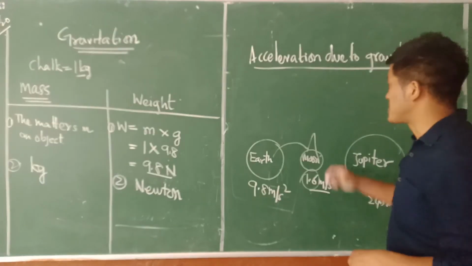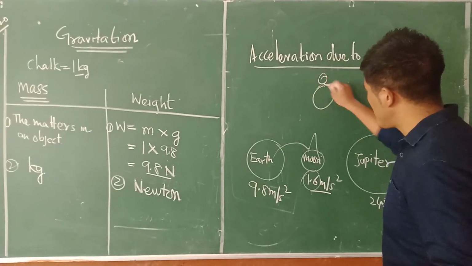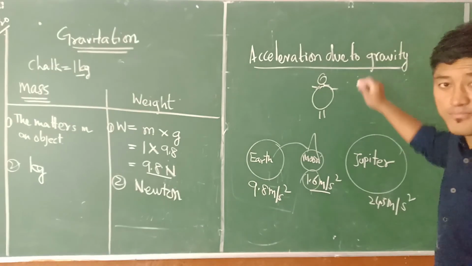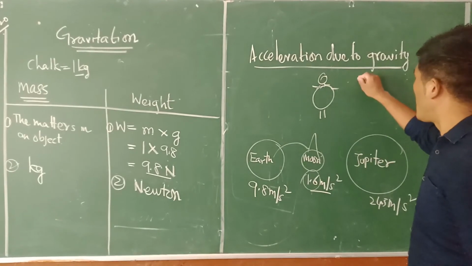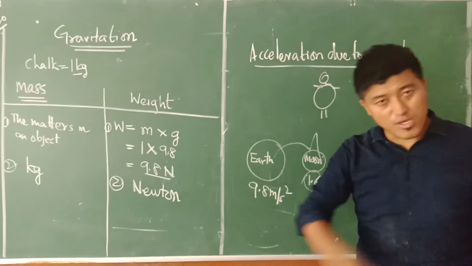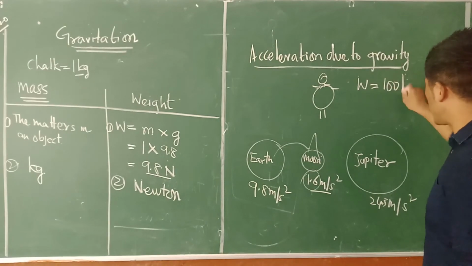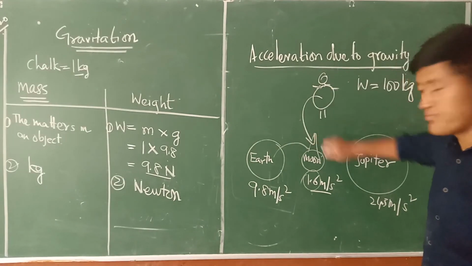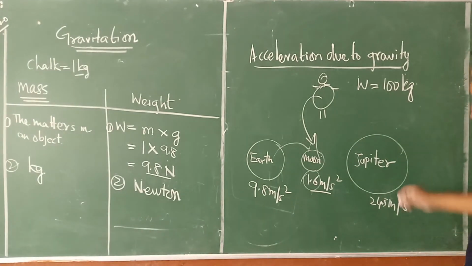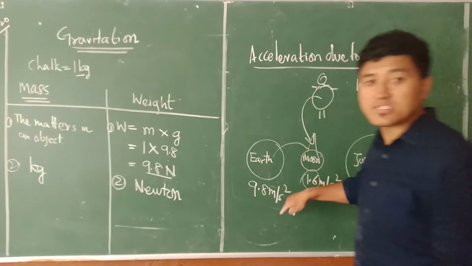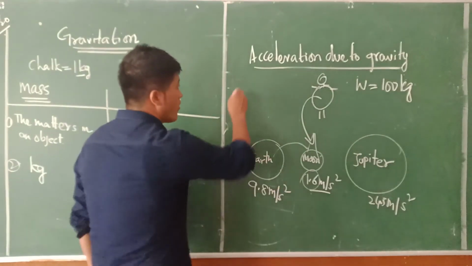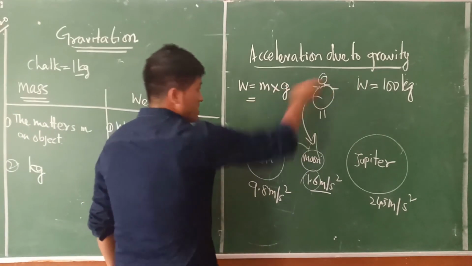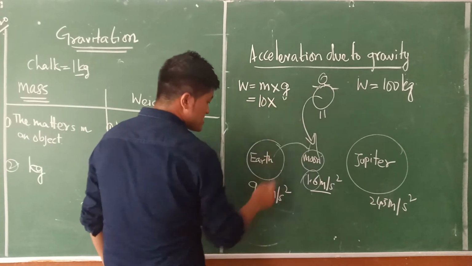Now, let us take my example here. Okay. There is a fat guy, and his weight, let's say, presently on Earth, on our measuring scale, if we measure, is like 100 kilogram here, right? What happens if that particular person goes to the Moon? Now we have to know, right? So normally this particular person on Earth is 100, gravity. How much is the mass? It should be 10. And this gravity is 9.8.